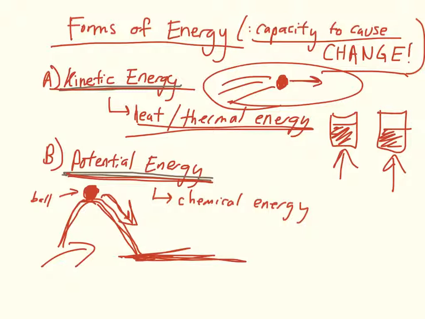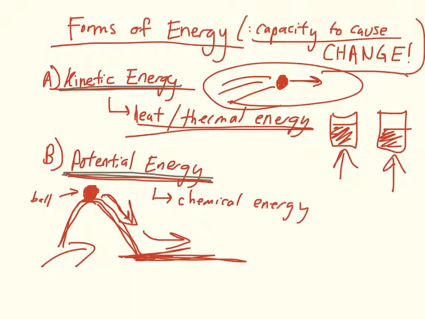And so because of its position, because it's so high up in the air, this position gives it potential energy, and gravity can do work on it, and it has the ability to travel at high speeds, and some of that potential energy can be converted into kinetic energy.